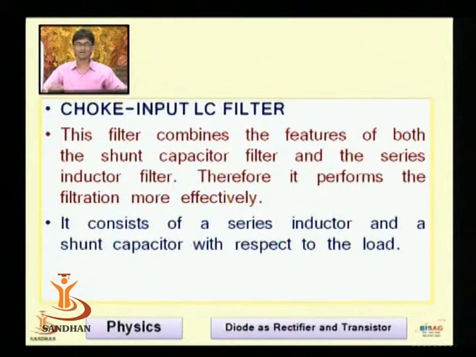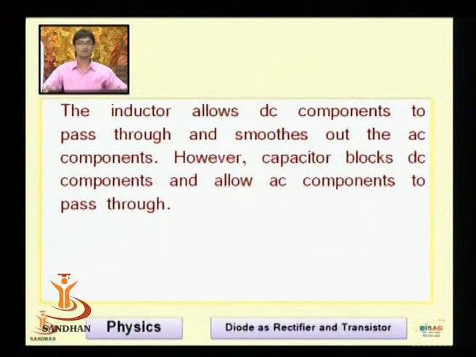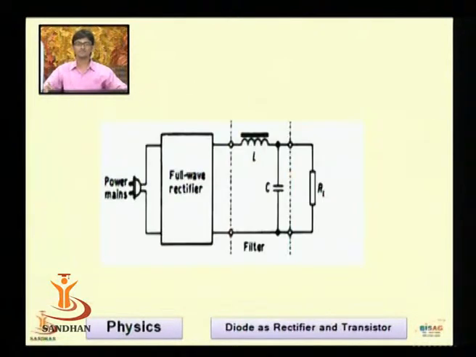Now comes the third way, the choke input LC filter. In the first case we used a capacitor alone, then the inductor alone, now L and C together. This filter combines the features of both the shunt capacitor and the series inductor, therefore it performs the filtration more effectively. It consists of a series inductor and a shunt capacitor with respect to the load. The inductor allows the DC component to pass and smooths out the AC component, however the capacitor blocks the DC component, as the formulas for XC and XL suggest. This is the basic configuration of the LC type of filter circuit, where the inductor is there and the capacitor is there.